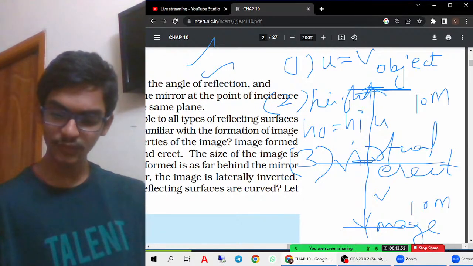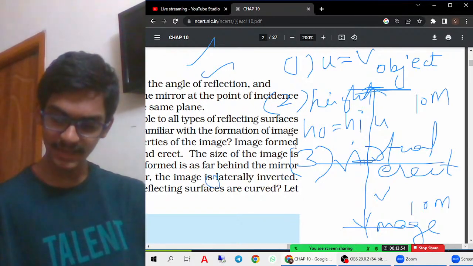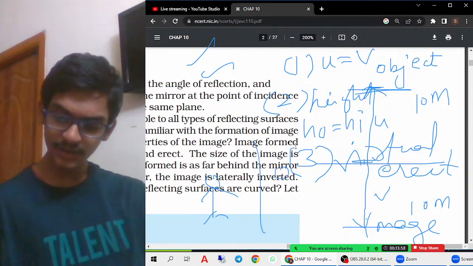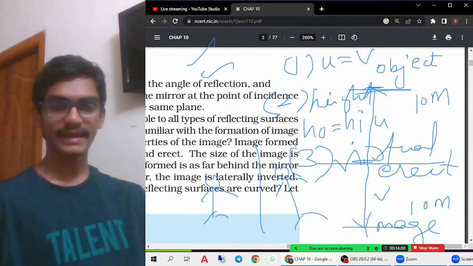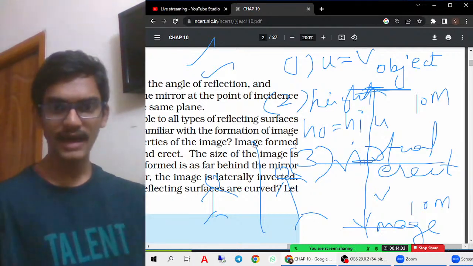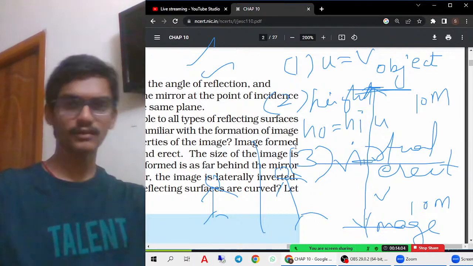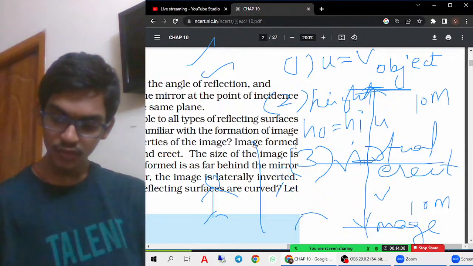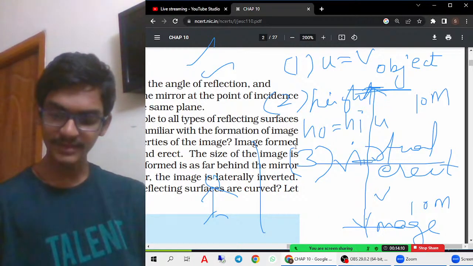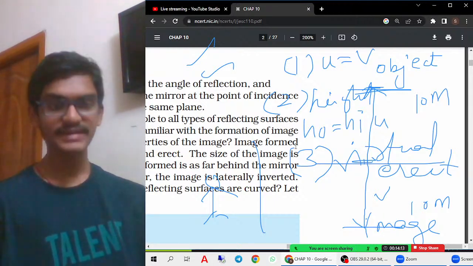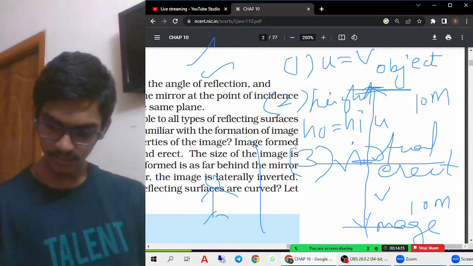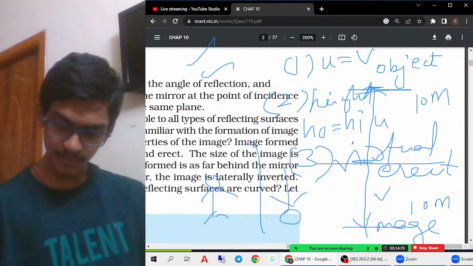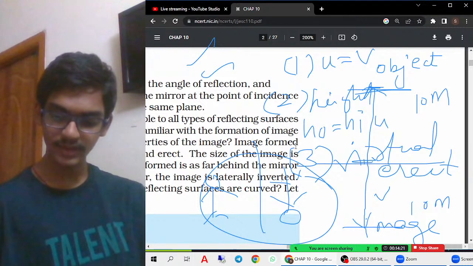For example, sometimes this person is there like this, and in the mirror also appears like this. That is called erect. Your hands and legs are down, and the image is also down. But sometimes you are like this, that means your hands and legs are facing downwards, but the image comes upright, like this. So this is called upright, which you must remember.